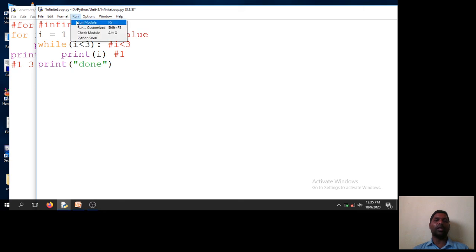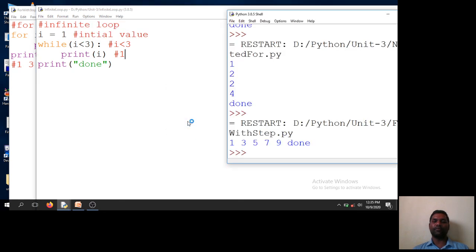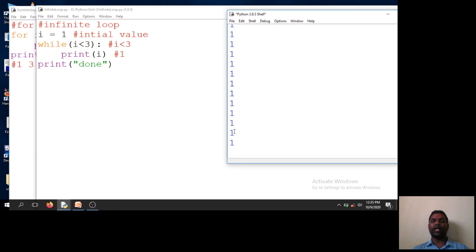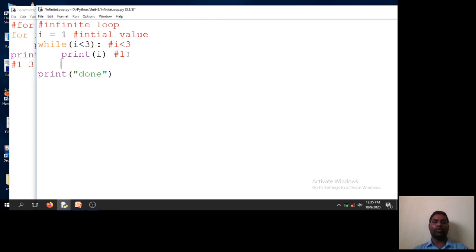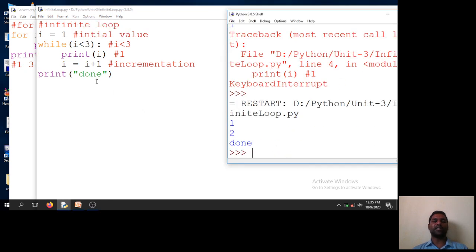So if I run this code, I will get output in this format: 1, 1, 1, 1, 1, it will not get terminated. Such kind of loops we can call an infinite loop. If I want to terminate this loop, Control C, keyboard interruption. So I want to make it an incrementation: I is equal to I plus 1. This is the incrementation. If I run this code, now this loop will get terminated after the condition becomes false. Less than 3, when I becomes 3, it's false, then it is done. This is how we can write an infinite loop with the while loop.